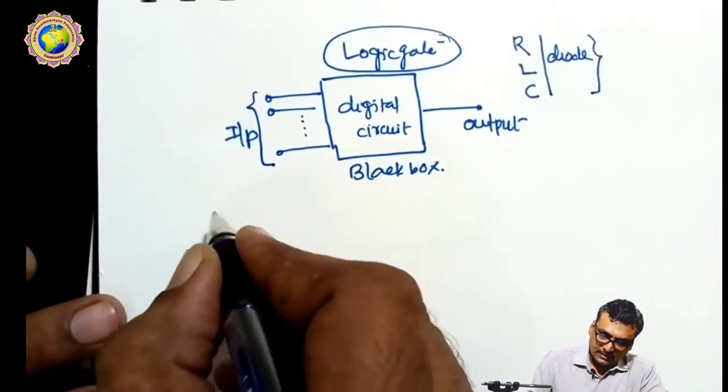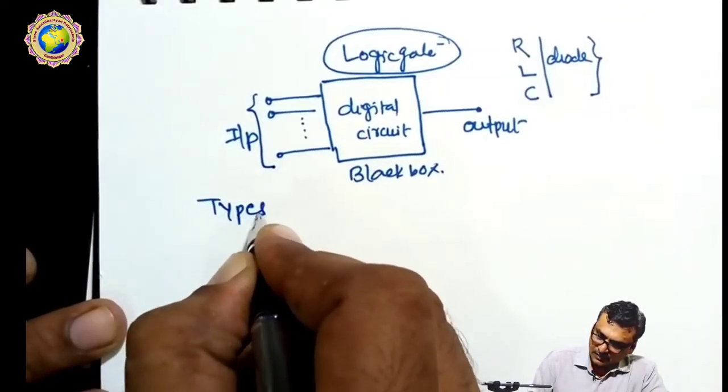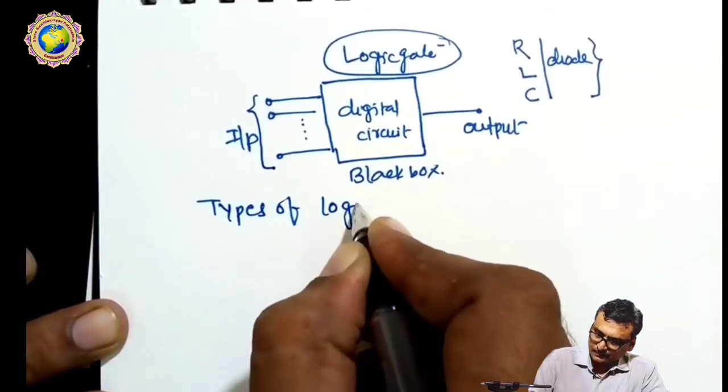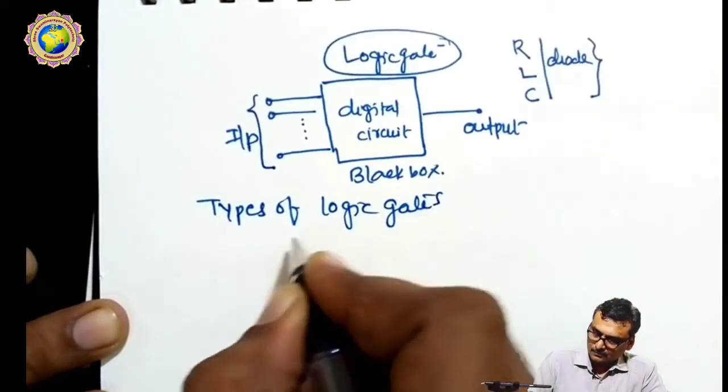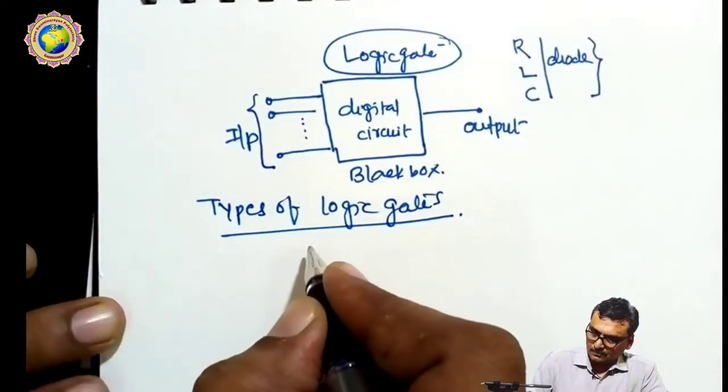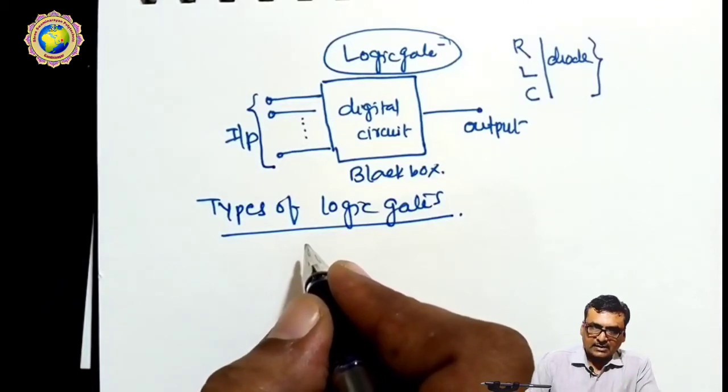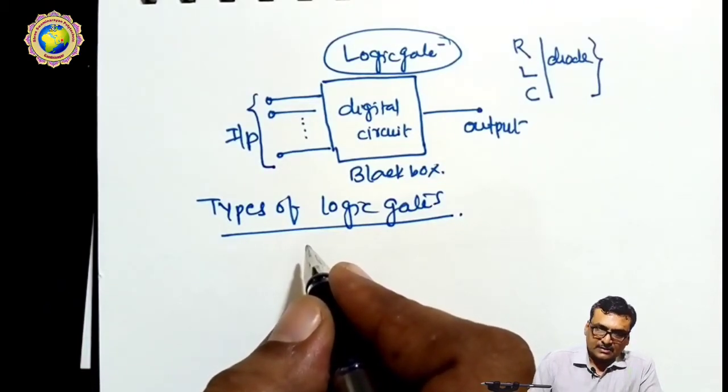There are different types of logic gates. Basically logic gates are of 3 types.